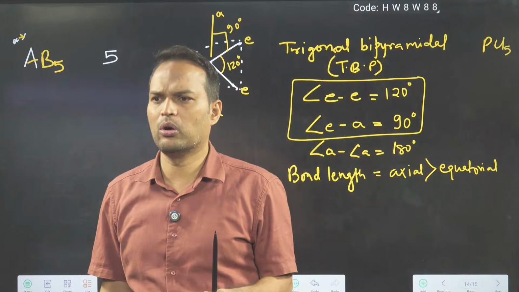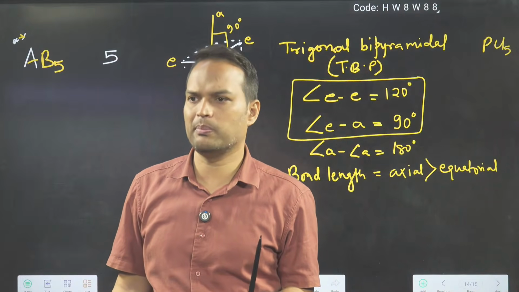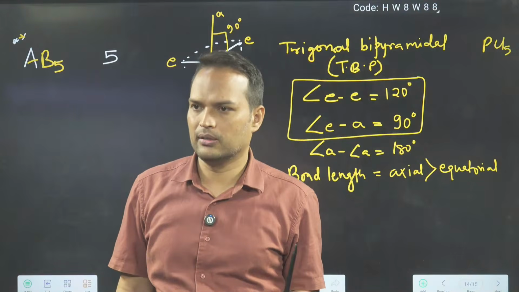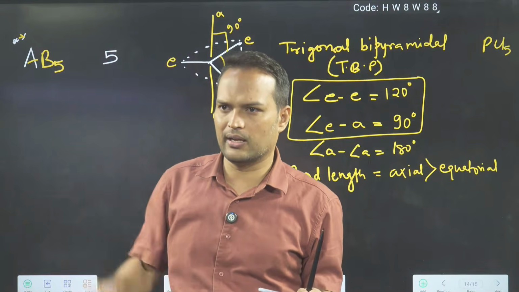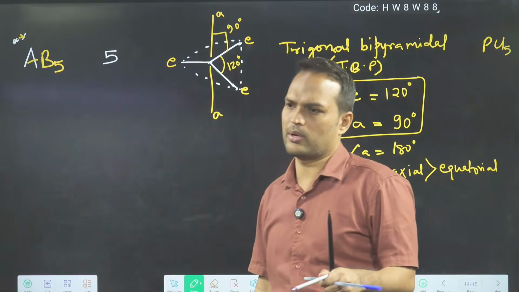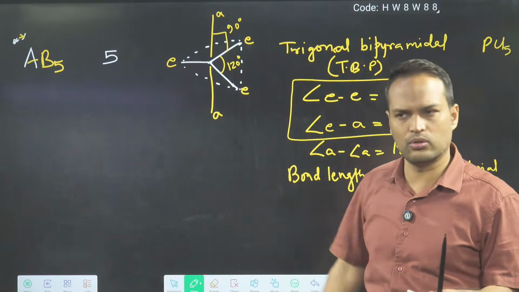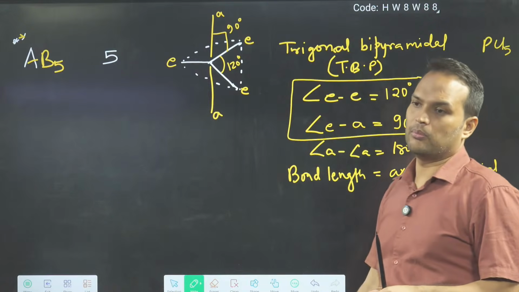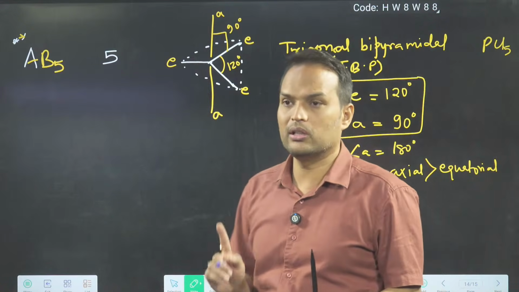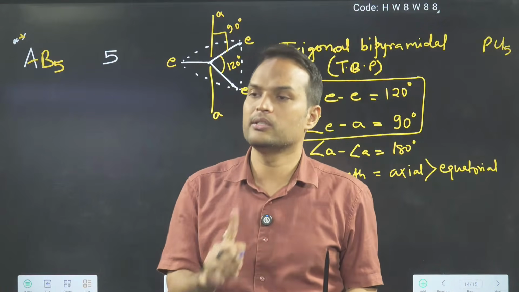Again, I'm telling you, all these shapes, you can Google it out. Write TBP, trigonal bipyramidal. There will be a variety of diagrams, you can check any diagram. Your choice. I will also show you in the next class, don't worry. So bond length, axial bond is bigger than what? Equatorial bond. All the bond lengths are not the same.